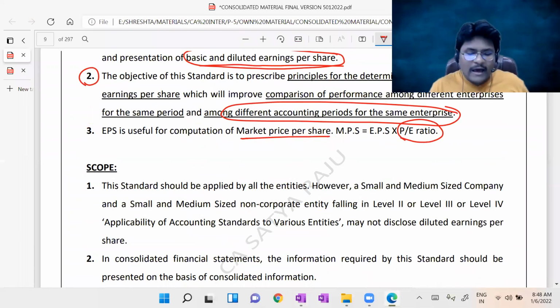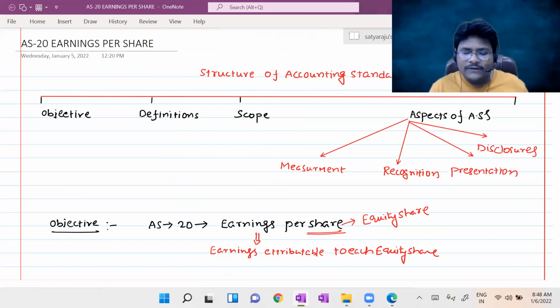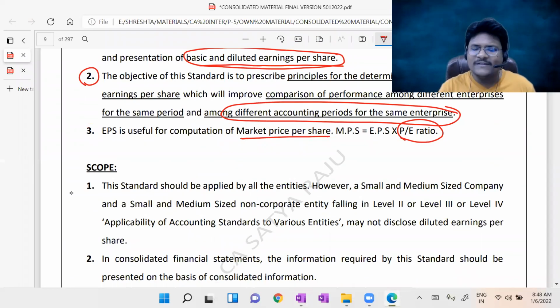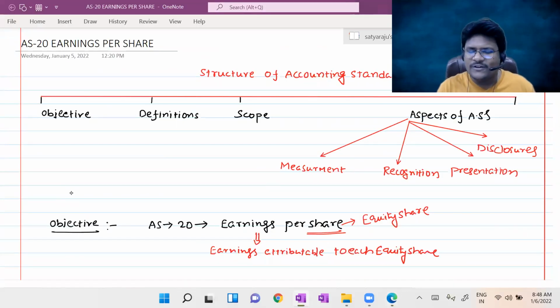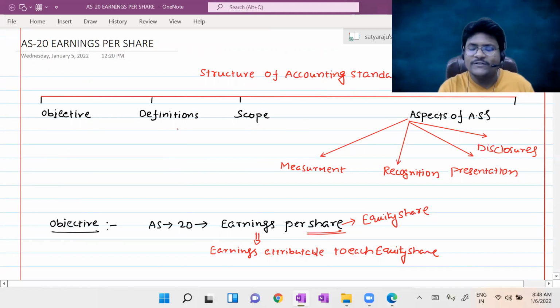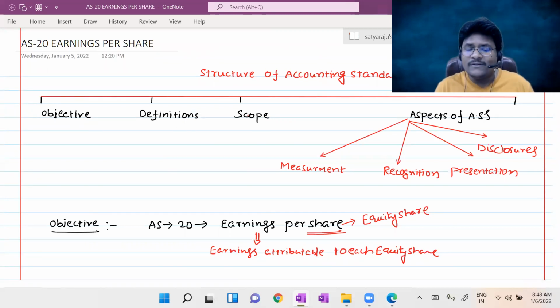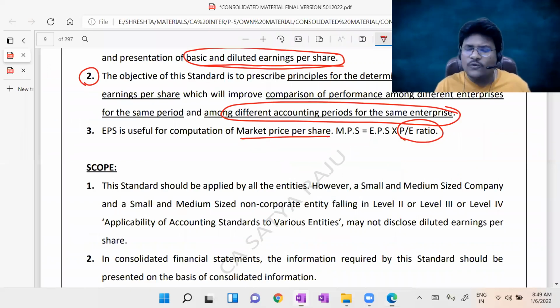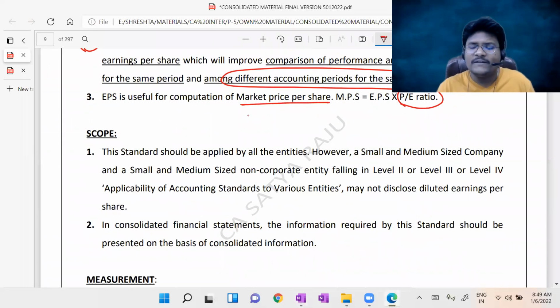Next, as per the structure of our accounting standard, we are going to discuss the definition, and after that the scope. But here I will first discuss the scope, and after that the definition. Sometimes I will jumble the order, but the actual structure is as given in the accounting standard. That is according to the benefit we are deriving. So in this standard, first I discuss things related to scope, nothing else, and then I will discuss the definition.